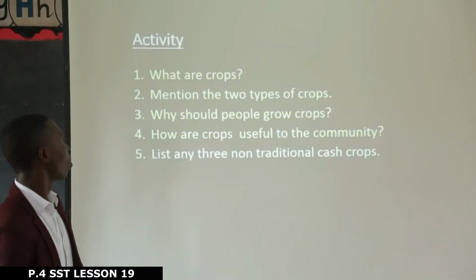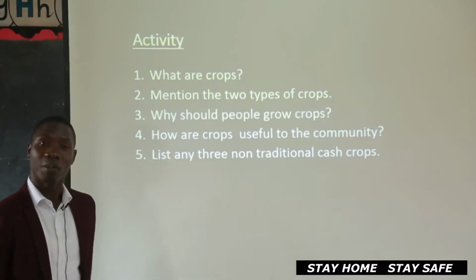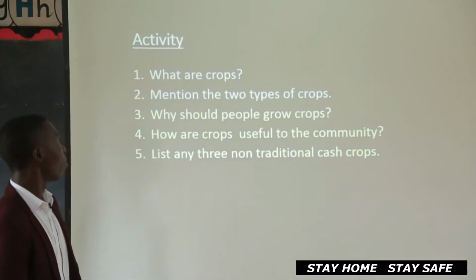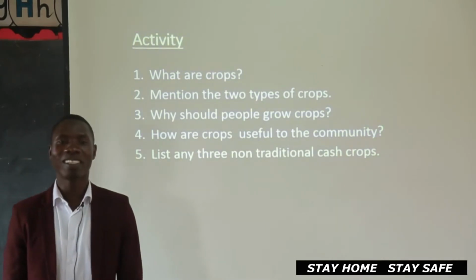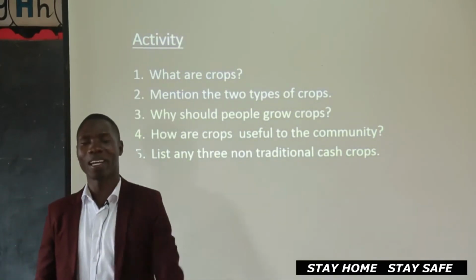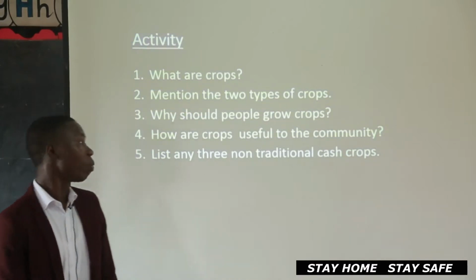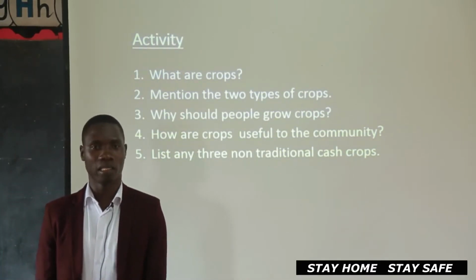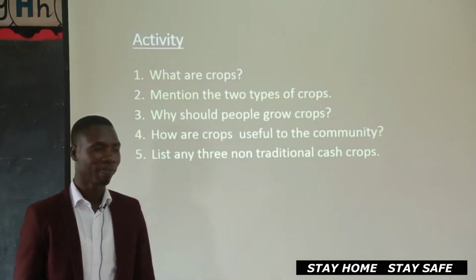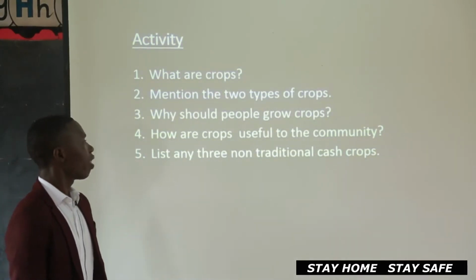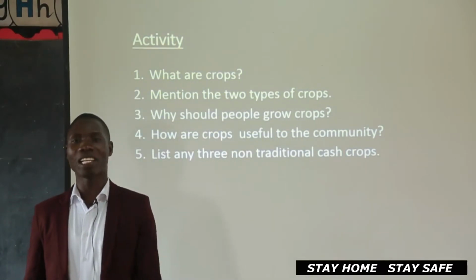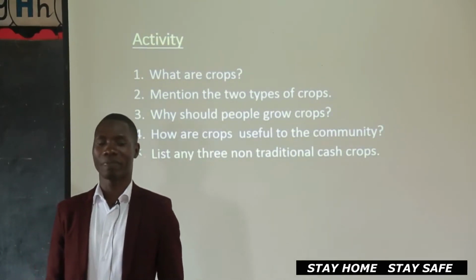Now, let's go to the activity review. We have to go through the work I left you with. Question number 1, what are crops? I expect you to have: crops are plants that are grown for food or sale. Tick. Number 2, mention the 2 types of crops. Here we have cash crops and food crops.